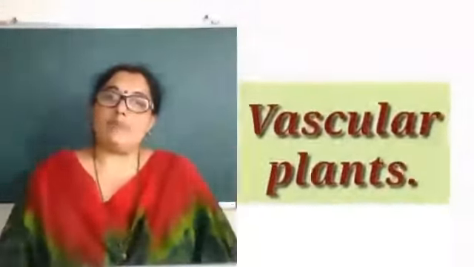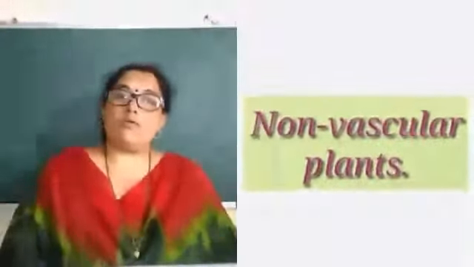Those cells we call the conducting tissues. Two types of tissues are there, one is xylem and one is phloem. So the plants in which this is present, we call them vascular plants. If it is absent in the plants, we call them non-vascular plants. So cryptogams are again divided on the basis of the presence or absence of these conducting tissues as non-vascular and vascular.